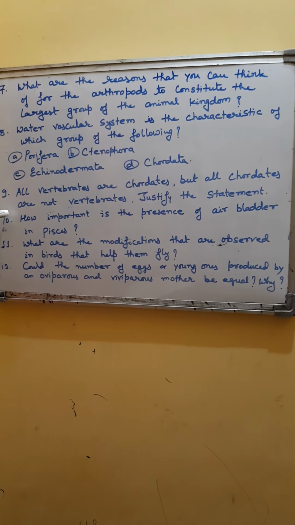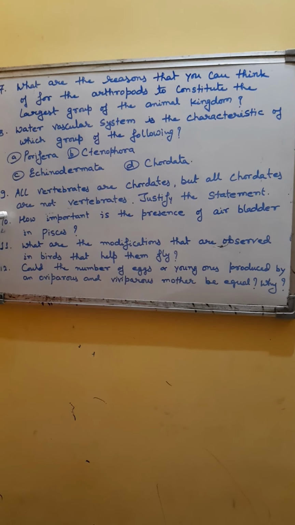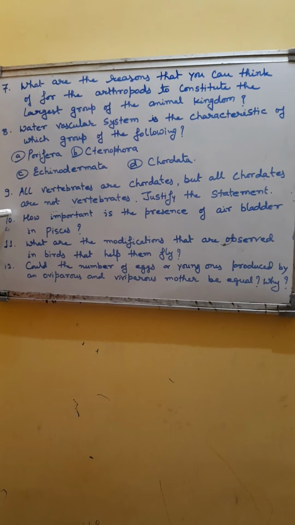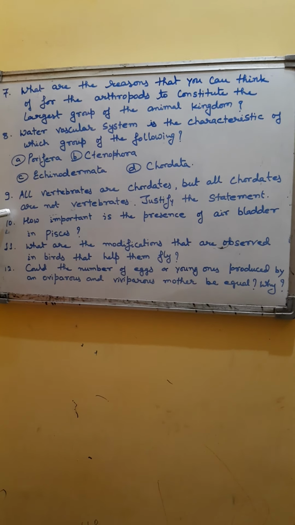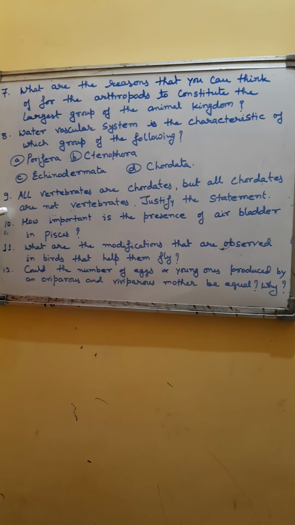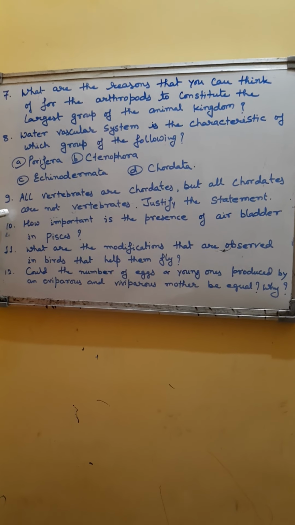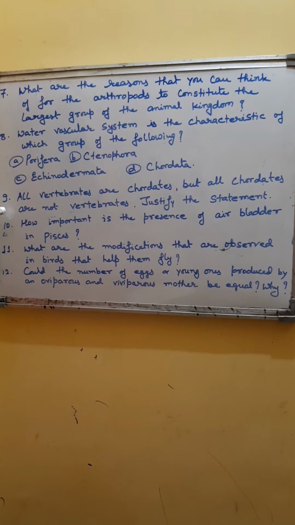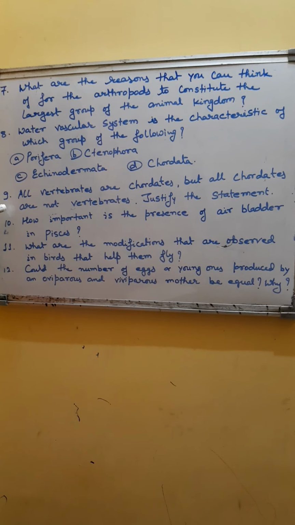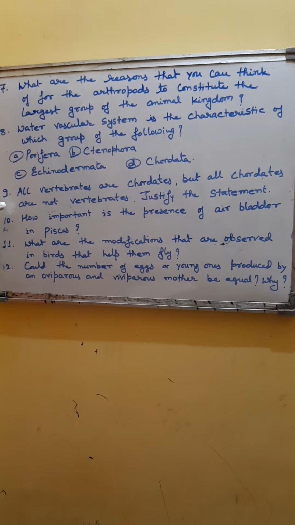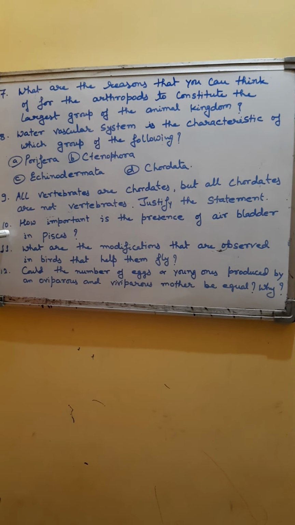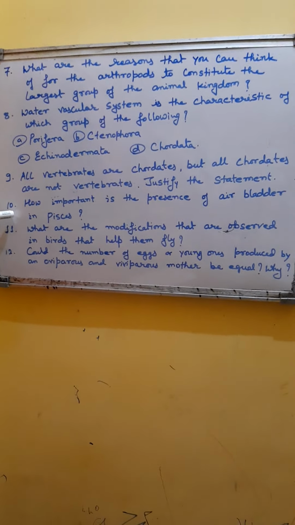It is present above the alimentary canal and below the vertebral column. It means in between the alimentary canal and vertebral column. Air bladder allows the fish to move up and down through the water, and also it produces sound by vibrating. It amplifies the waterborne sounds and thus it helps in hearing. So the air bladder present in fishes help them in movement as well as in hearing.